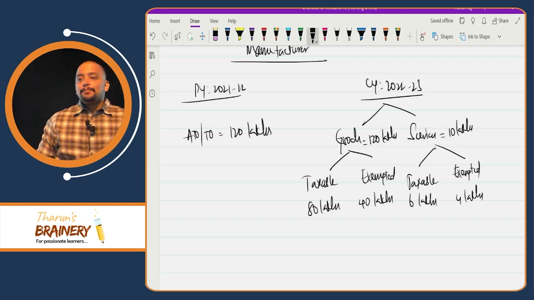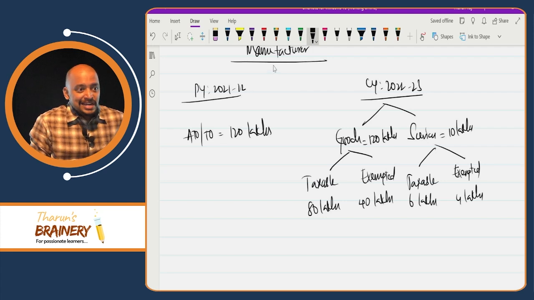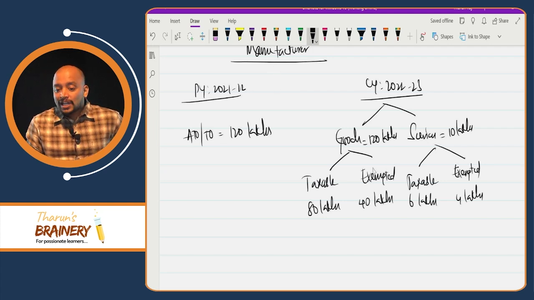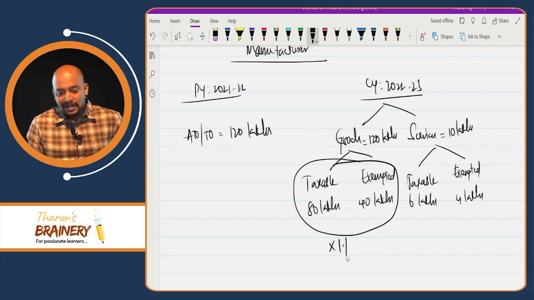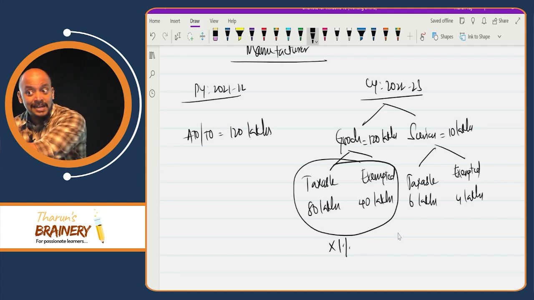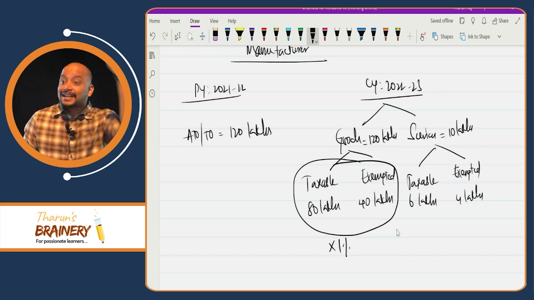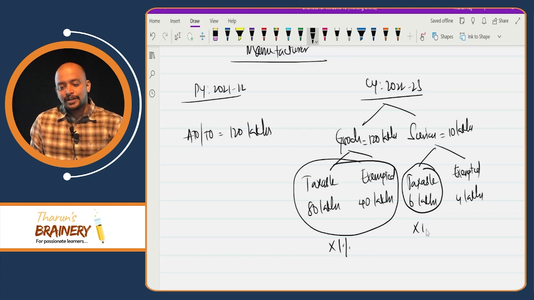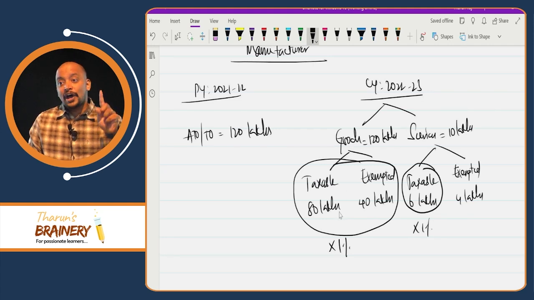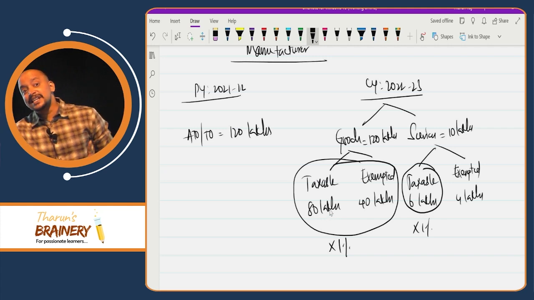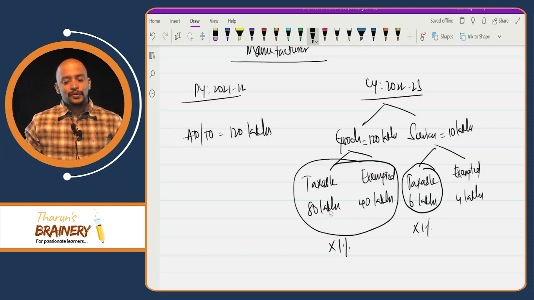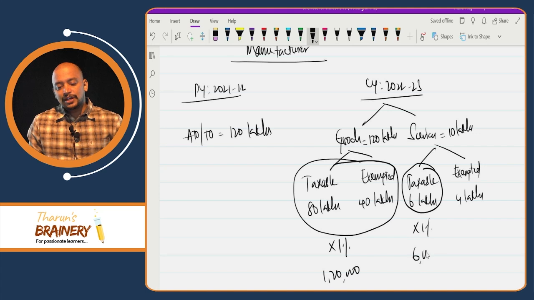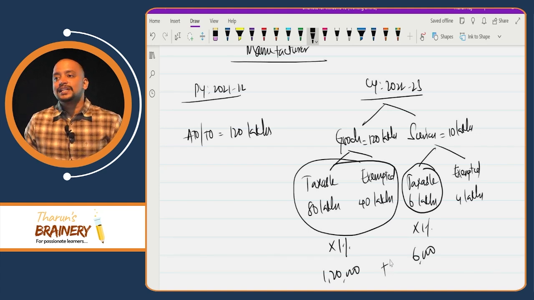Listen, concentrate. Manufacturer will pay GST 1% on total turnover. So total turnover into 1%. Whereas for the services, they need to pay the rate applicable to a trader. Means what is that rate? 1% on taxable turnover. So when it comes to goods, 1% on total turnover. For the services, 1% on taxable turnover. So therefore, 1,20,000 and here 6,000. So therefore, 1,26,000 is the correct answer.